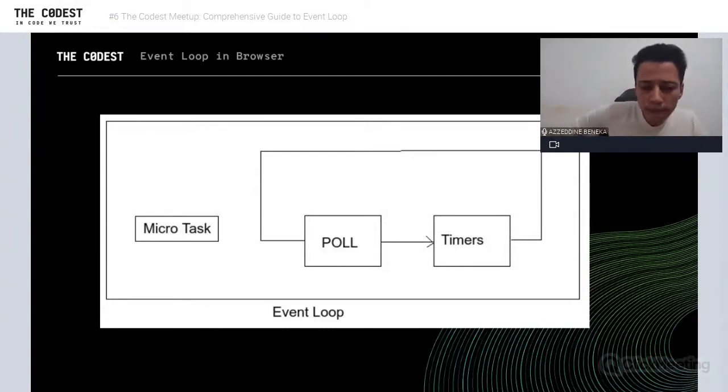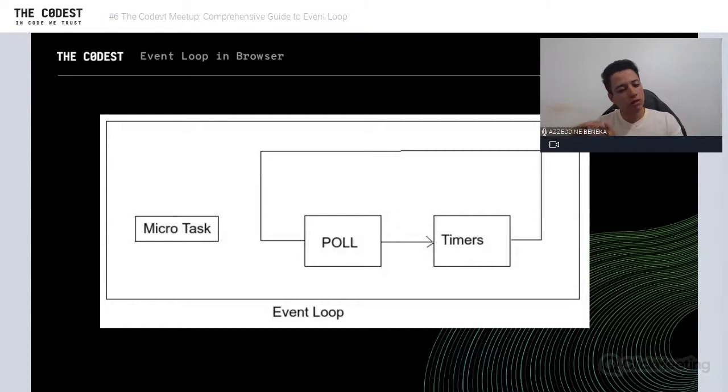So let's see those event phases, which are the queues. We can define this into two parts: microtasks and macrotasks. Macrotasks are things like poll and timers. Poll is just like the main queue that the event loop starts from. For example, if we register a handler on a button and we click on that button, then that handler will be scheduled in this poll. Okay, right?